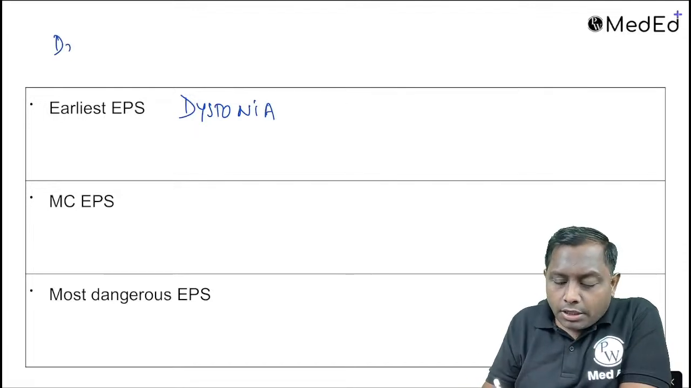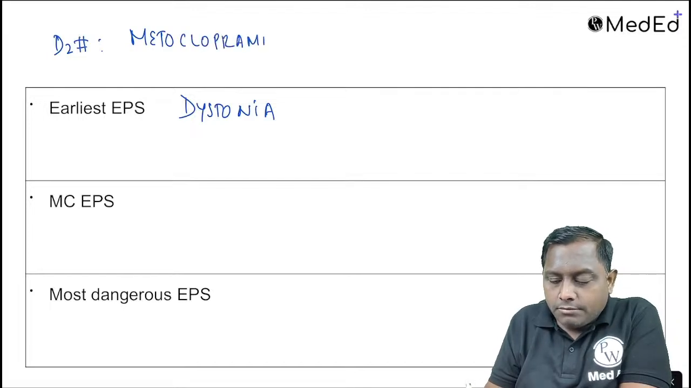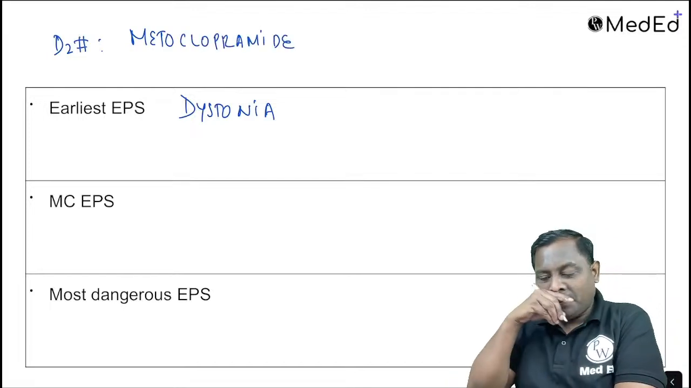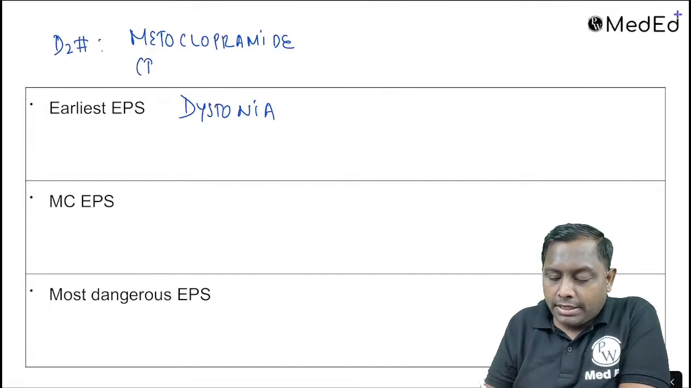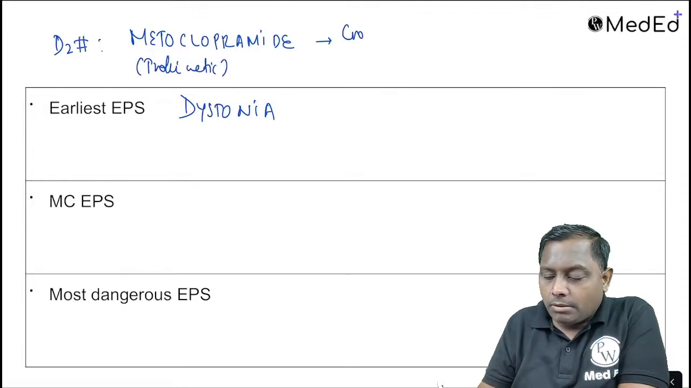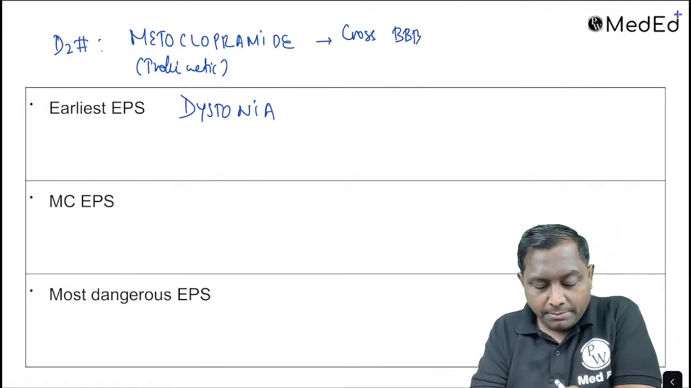एक और D2 ब्लॉकर है जिससे बार बार क्वेश्चन आता है, इसको बोलते हैं मेटोक्लोप्रामाइड. Metoclopramide, it's one of the D2 blocker. It's actually not an antipsychotic, it's a prokinetic agent. But because it's a D2 blocker, this metoclopramide actually crosses your blood-brain barrier. They are crossing your blood-brain barrier.